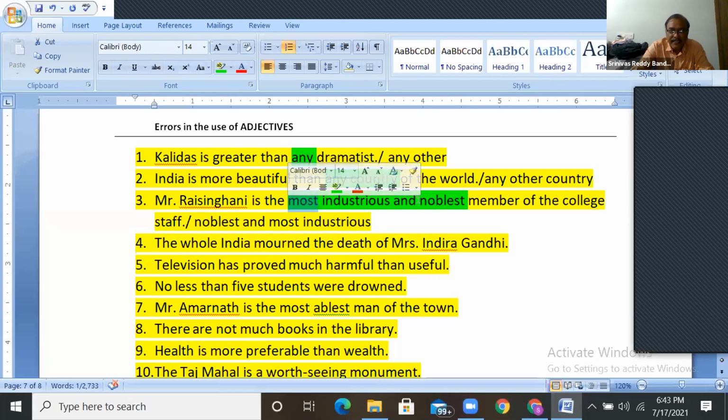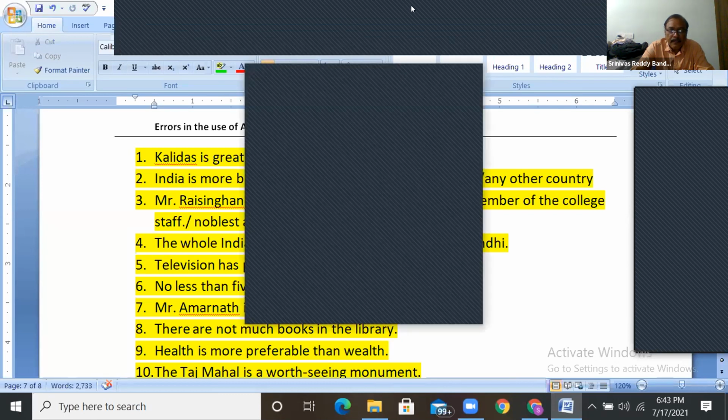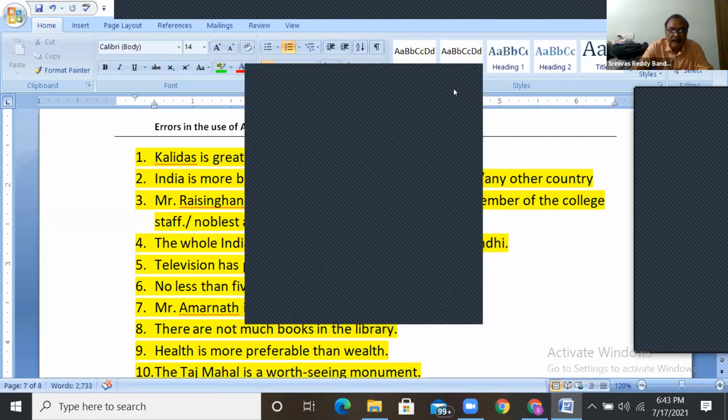To avoid that, we are using noblest in the beginning and most industrious next. So here most will be applicable only to the word industrious. It will not be applicable to noblest. Okay. Next. Gautam, it is wrong. Okay.